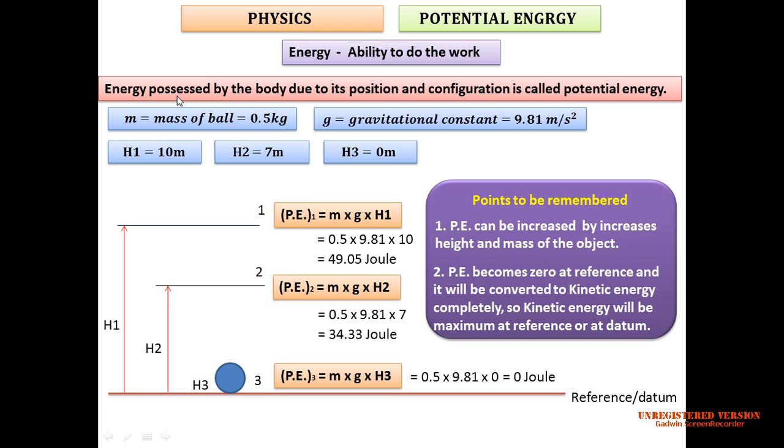Again, let's look at the definition. Energy possessed by the body due to its position, position 3, position 2, position 1, and configuration, meaning we are dealing with shape and size. Here we are using a ball, but we can place a cube as well. So mass differs, and shape and size differ, and that is the configuration. The energy possessed by the body due to its position and configuration is called potential energy.